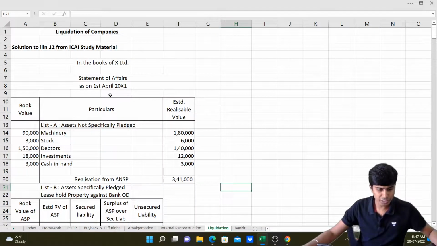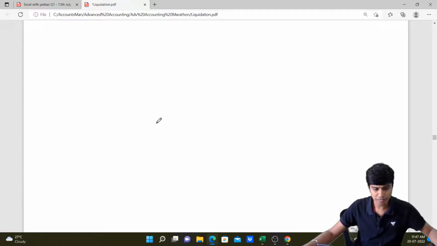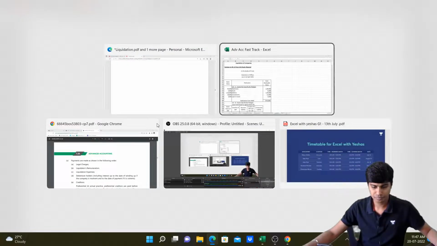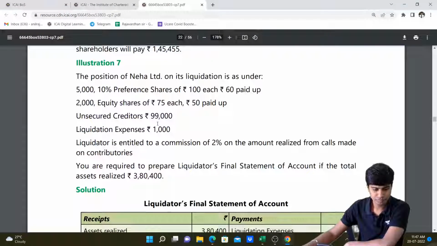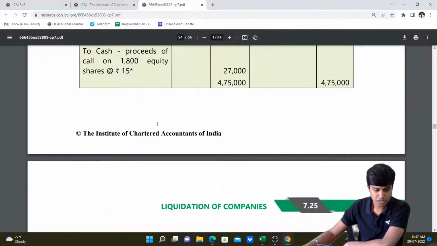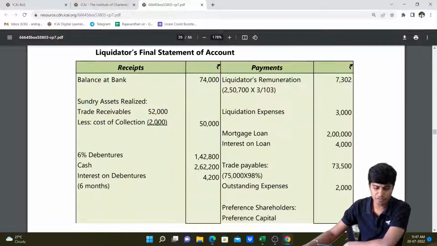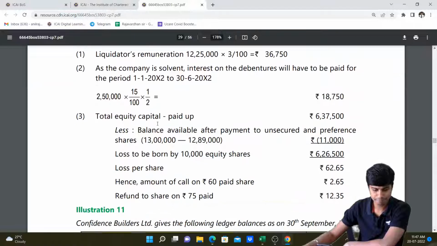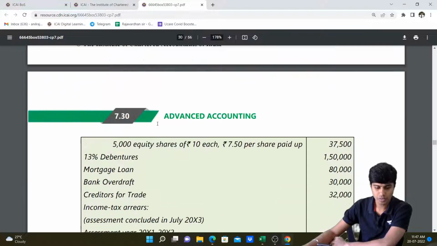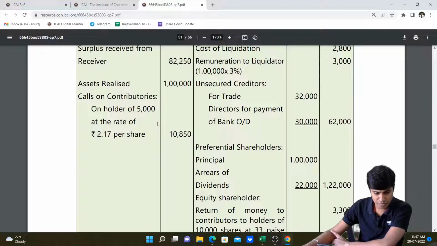I already have the question ready. Illustration number 12. These are all on different topics. So we're slowly moving on to the topic of statement of affairs only. There we go. Illustration number 12 is here.